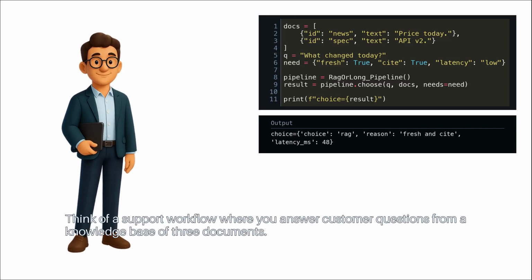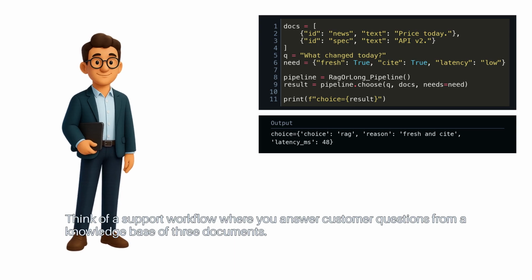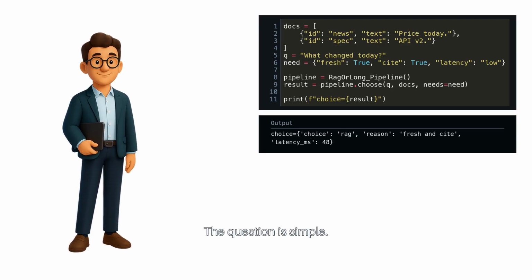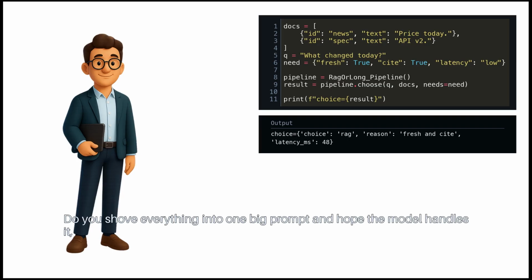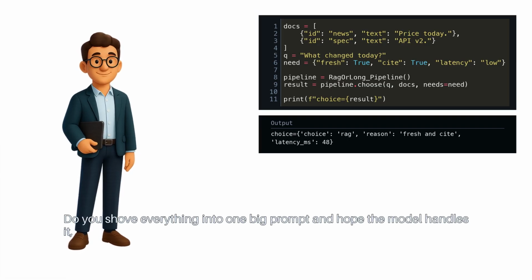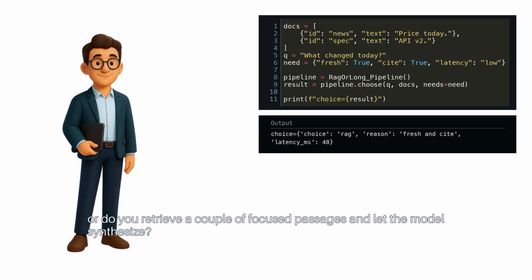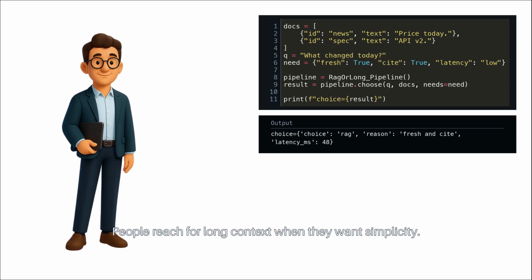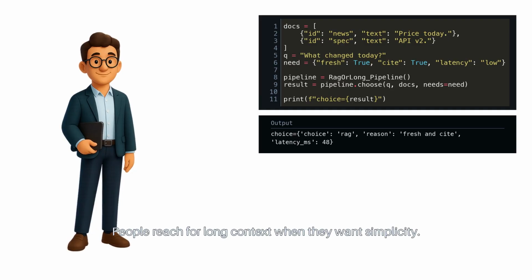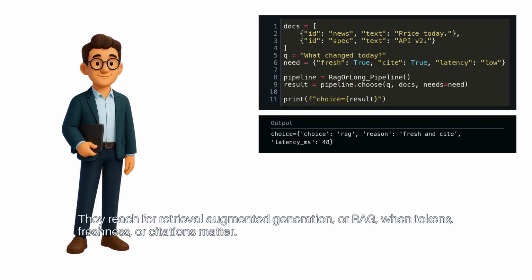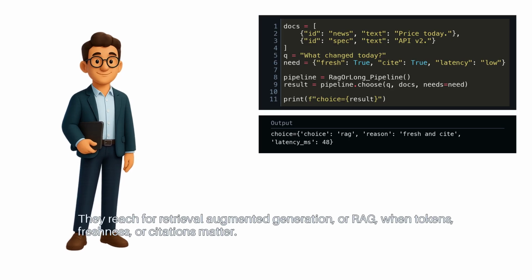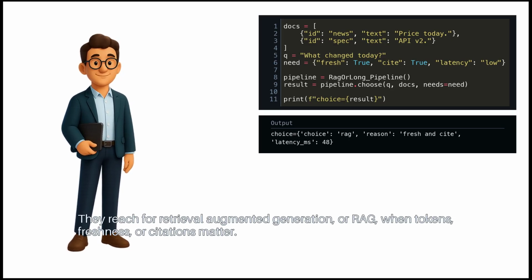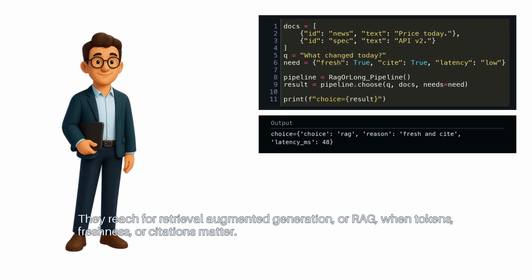Think of a support workflow where you answer customer questions from a knowledge base of 3 documents. The question is simple. Do you shove everything into one big prompt and hope the model handles it? Or do you retrieve a couple of focused passages and let the model synthesize? People reach for long context when they want simplicity. They reach for retrieval augmented generation, or RAG, when tokens, freshness, or citations matter.